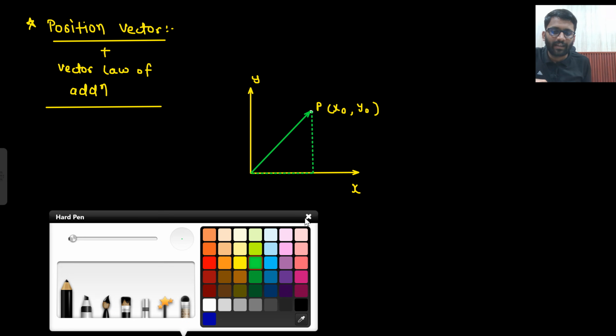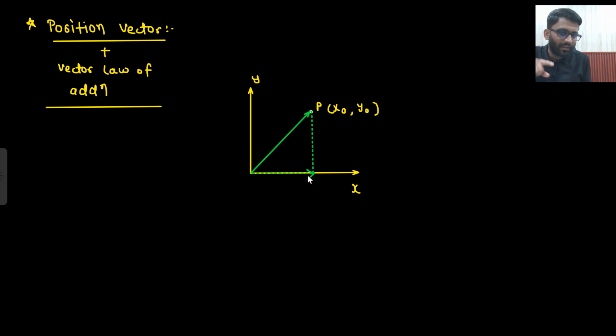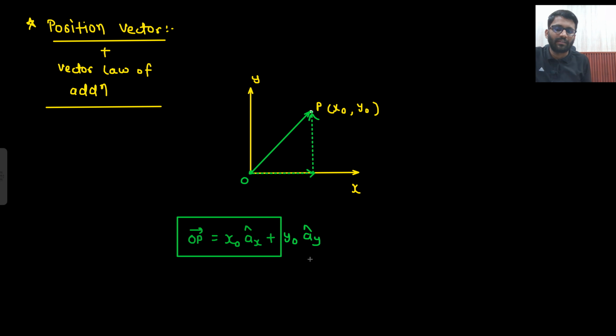One guy said that sir, I will walk x0 in x direction, I will walk y0 in y direction, and then I will reach point P starting from O. So what do you think what will be my OP vector? Sir, I walked x naught in x direction plus I walked y naught in y direction and I reached there. This is my OP vector.